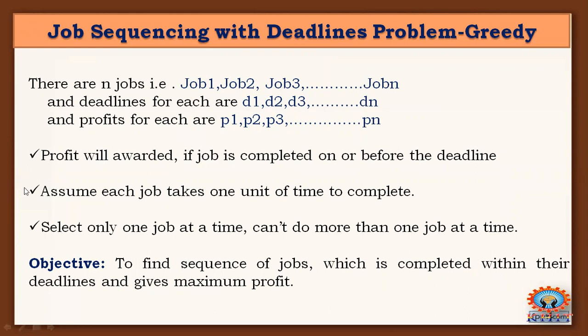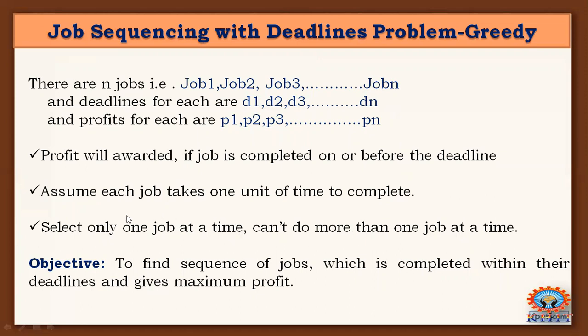Here there is a constraint: a person can do only one job at a time. He cannot do more than one job at a time. There are n jobs, but you need to do only one job at a time.